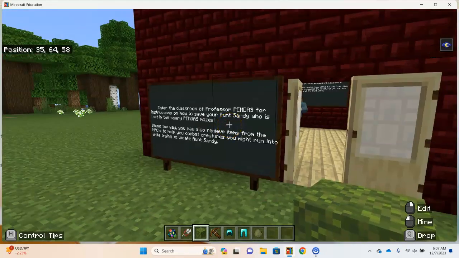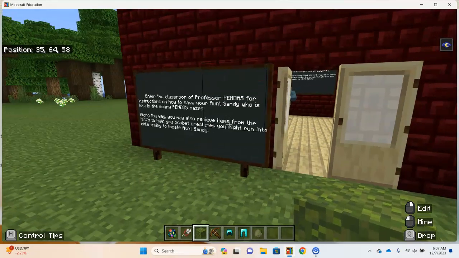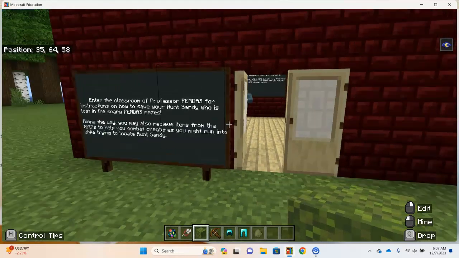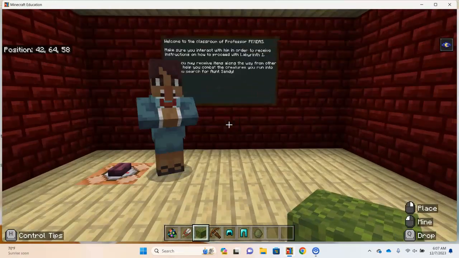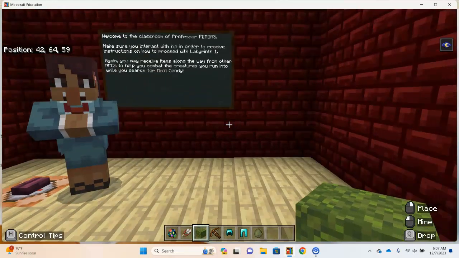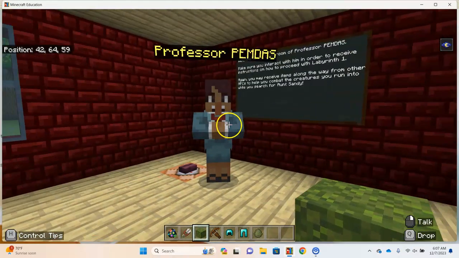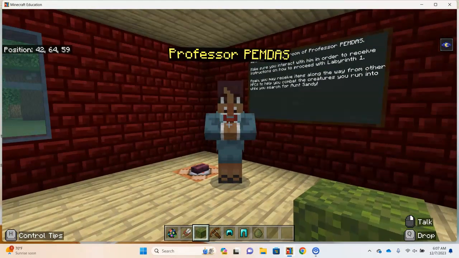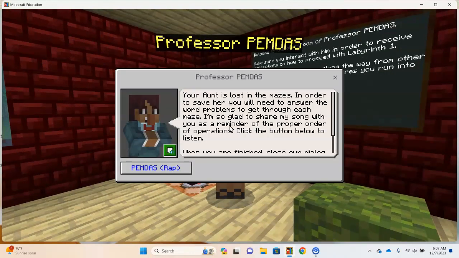So we see here when we spawn in this world, we are instructed by the chalkboard to go into Professor PEMDAS' classroom, and that we will interact with NPCs along the way. All of them are necessary to interact with because they might have tips, they might have items, and so forth. So we see similar instructions on the chalkboard behind the professor in the classroom, but we would navigate over here and interact with him using the right click. I would make sure my students knew that before expecting math mastery in the game from them.